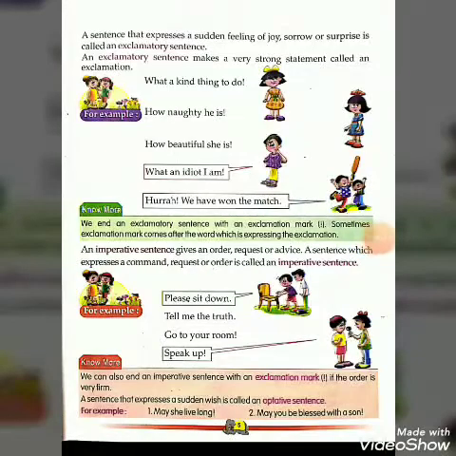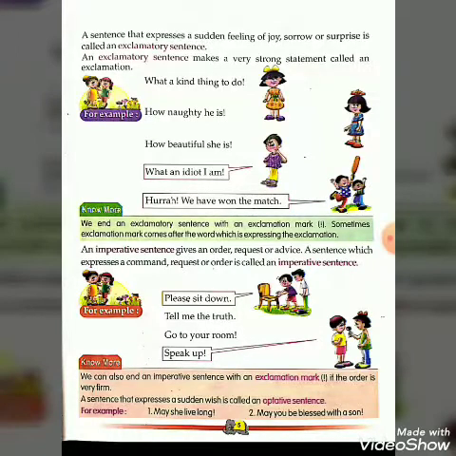Now come to the next page, page number 5. Here is the third kind of sentence, the exclamatory sentence. A sentence that expresses a sudden feeling of joy, sorrow or surprise is called an exclamatory sentence. I am repeating it once again. Listen carefully.